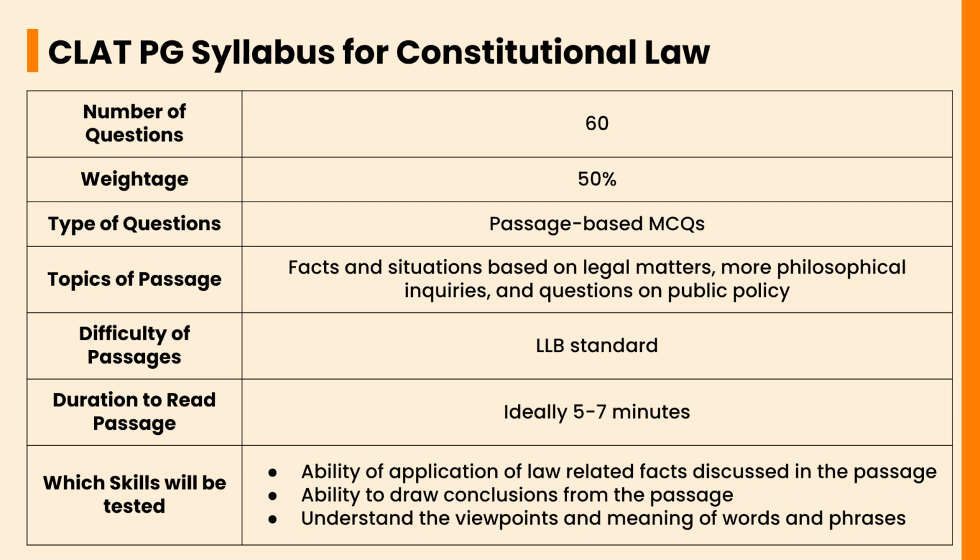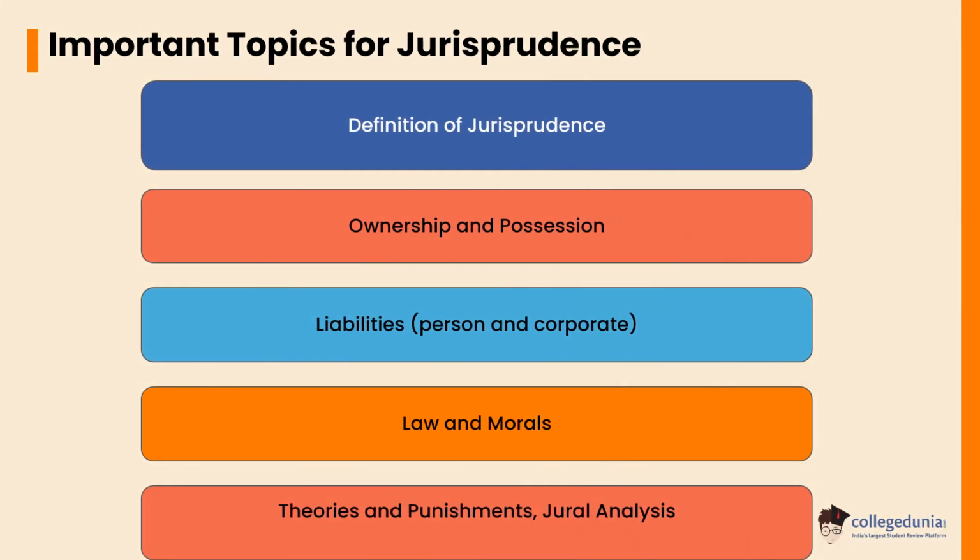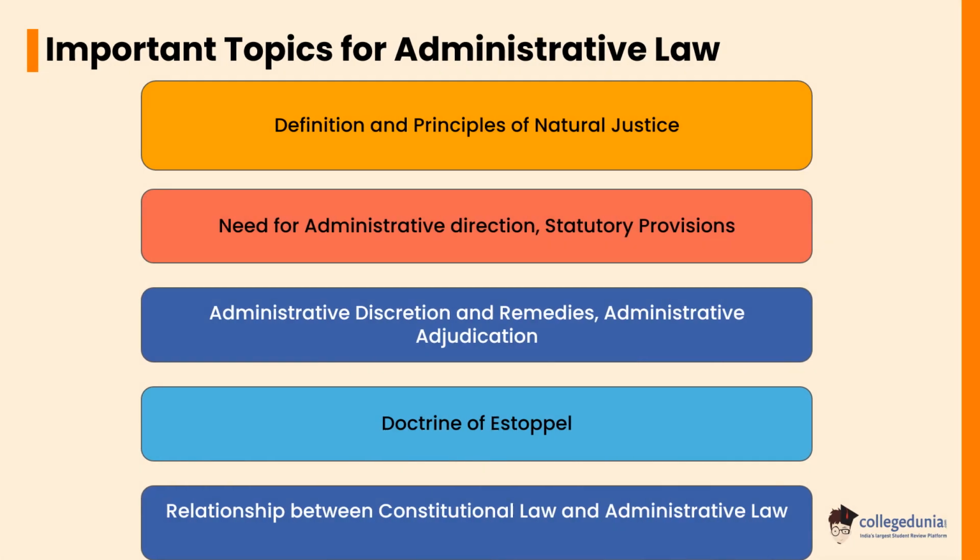Let's check what the important topics for constitutional law are. The Indian Constitution's fundamental rights, fundamental duties, parliament, committees and commissions, historical amendments, commerce, scheduled areas. Important topics for jurisprudence: definition of jurisprudence, ownership and possession, liabilities, person and corporate, law and morals, theories and punishments, jural analysis. Let's check the important topics for administrative law.